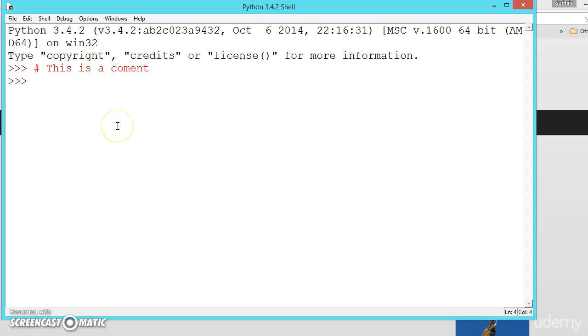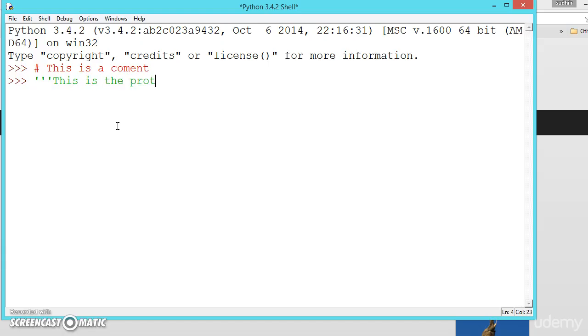For multiple lines we can use three single quotations or three double quotations, any one of them, both are the same. So here I will be using three single quotations and write any useful documentation.